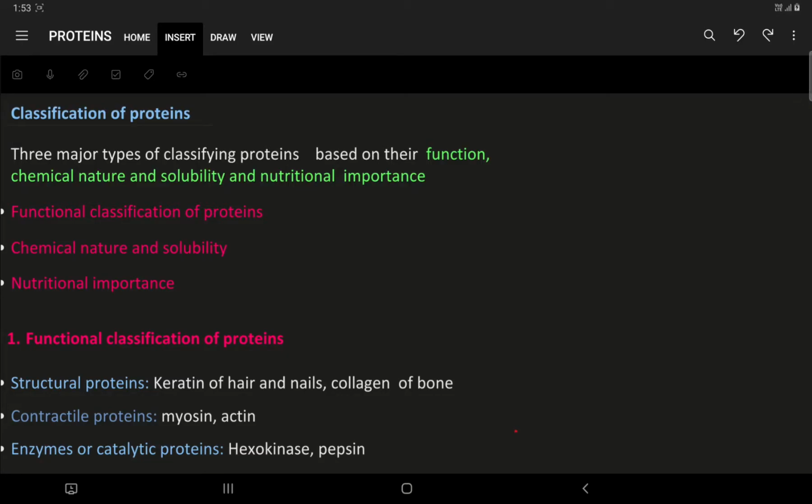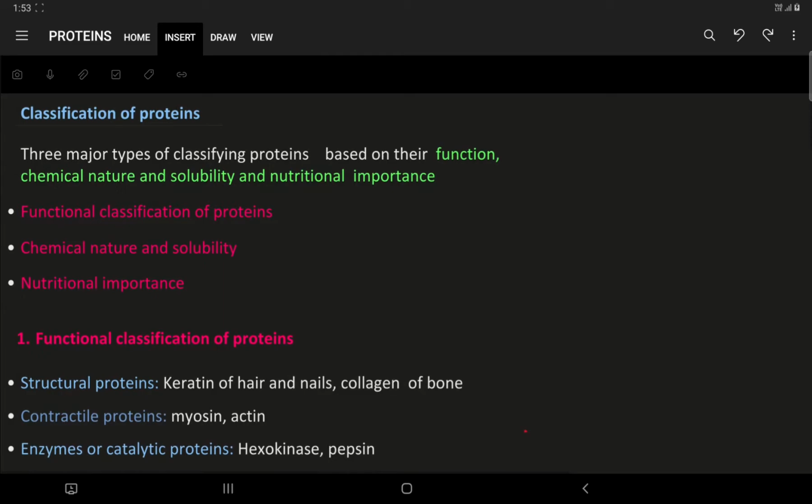In this video, we shall be understanding the classification of proteins, how the proteins are classified into globular and fibrous proteins on the basis of their shape, what is the functional classification of proteins, and the other methods of classifying them. So now let us begin with the classification of proteins.